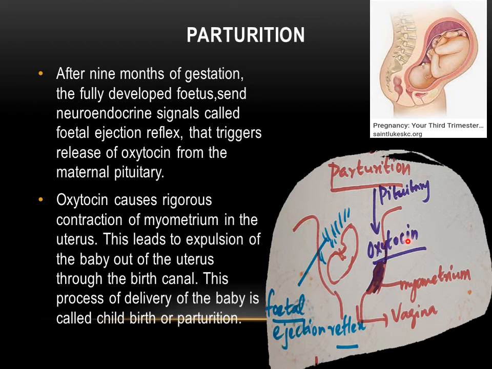What does oxytocin do? Oxytocin will cause rigorous contraction of the myometrium muscle in the uterus. This leads to the expulsion of the baby outside the uterus through the birth canal. And the process of delivery of the baby is called childbirth or parturition.